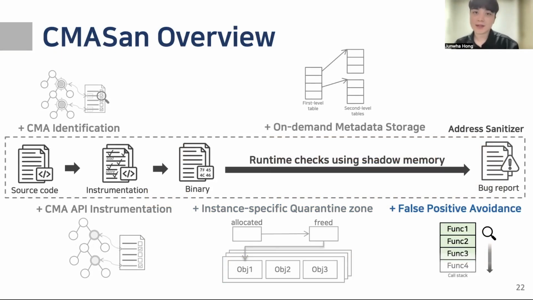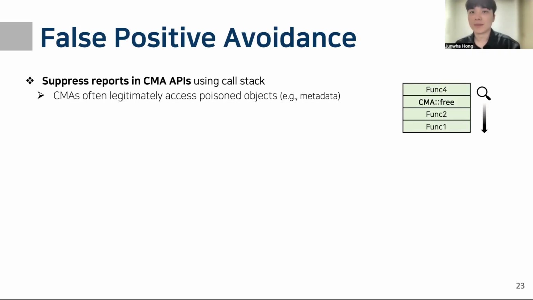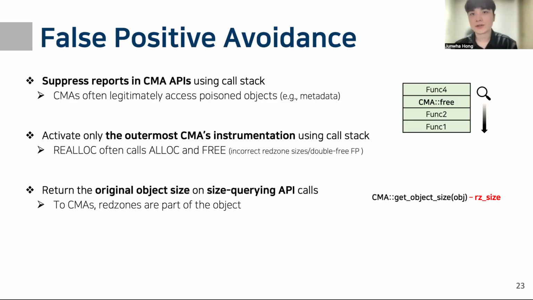Since we instrument CMAs without modifying their internal logic, false positives may arise from CMA's legitimate behavior. Let's see how we avoid this. First, CMASan suppresses the report if a CMA API is in the call stack, because CMAs may legitimately access poisoned memory. Second, we activate instrumentation only for the outermost CMA to avoid incorrect return sizes and double free false positives from nested calls. Finally, CMASan returns the original size of the object on size-returning APIs, since CMAs treat redzones as part of the object.